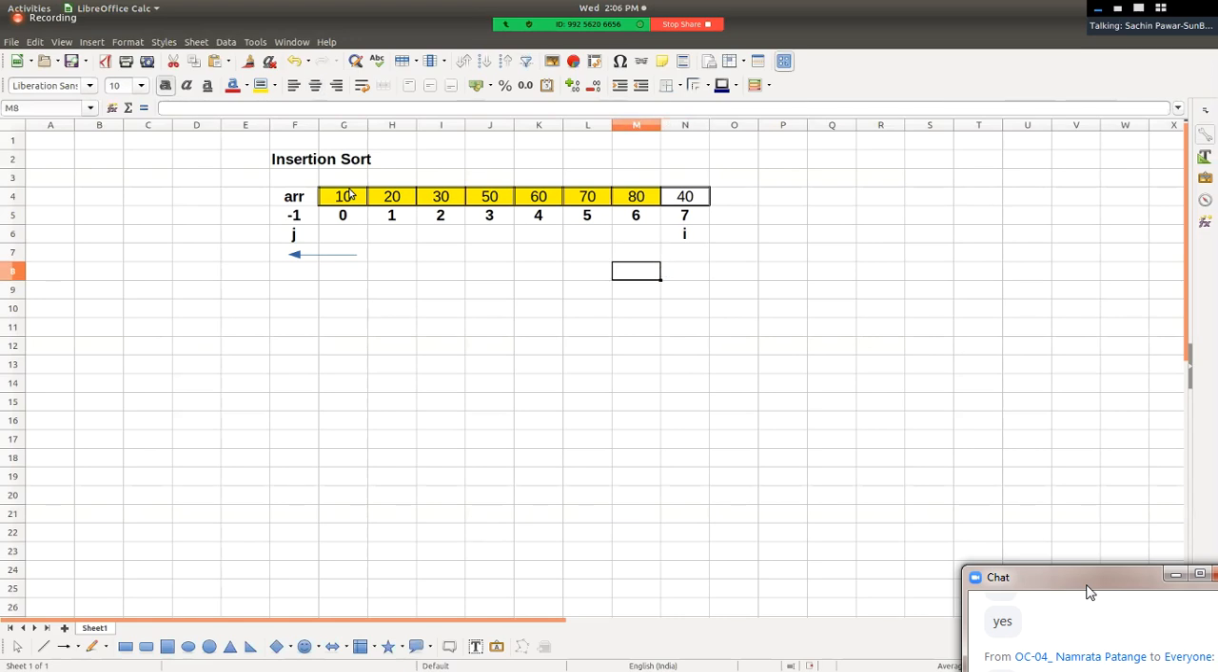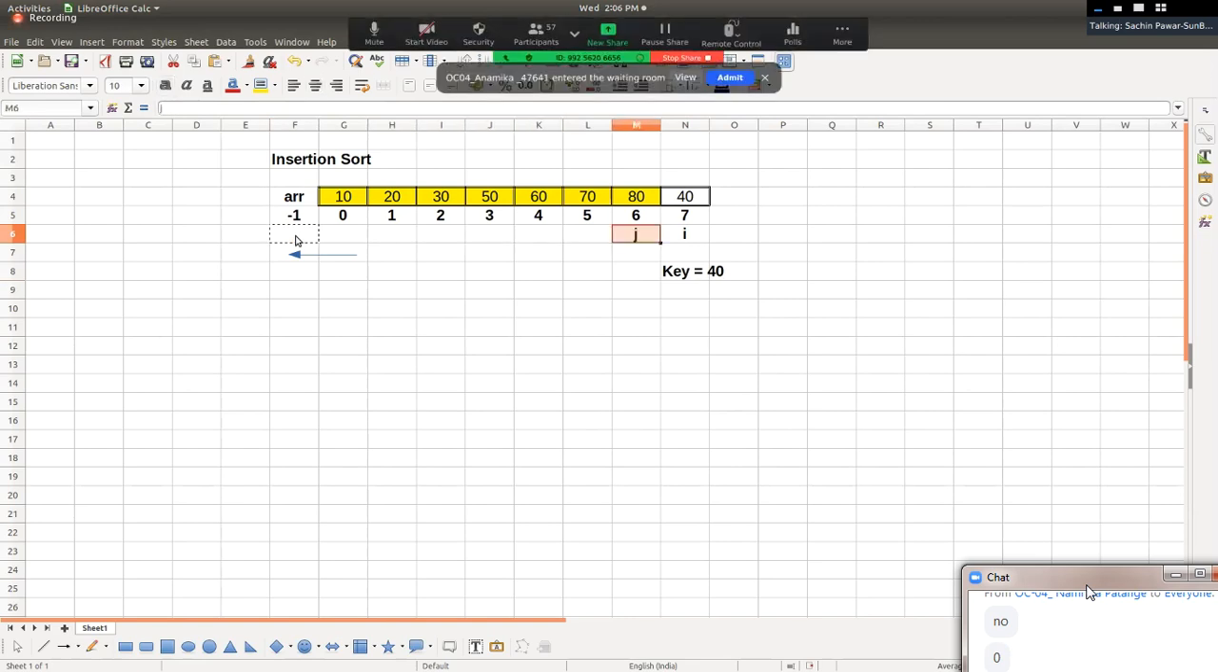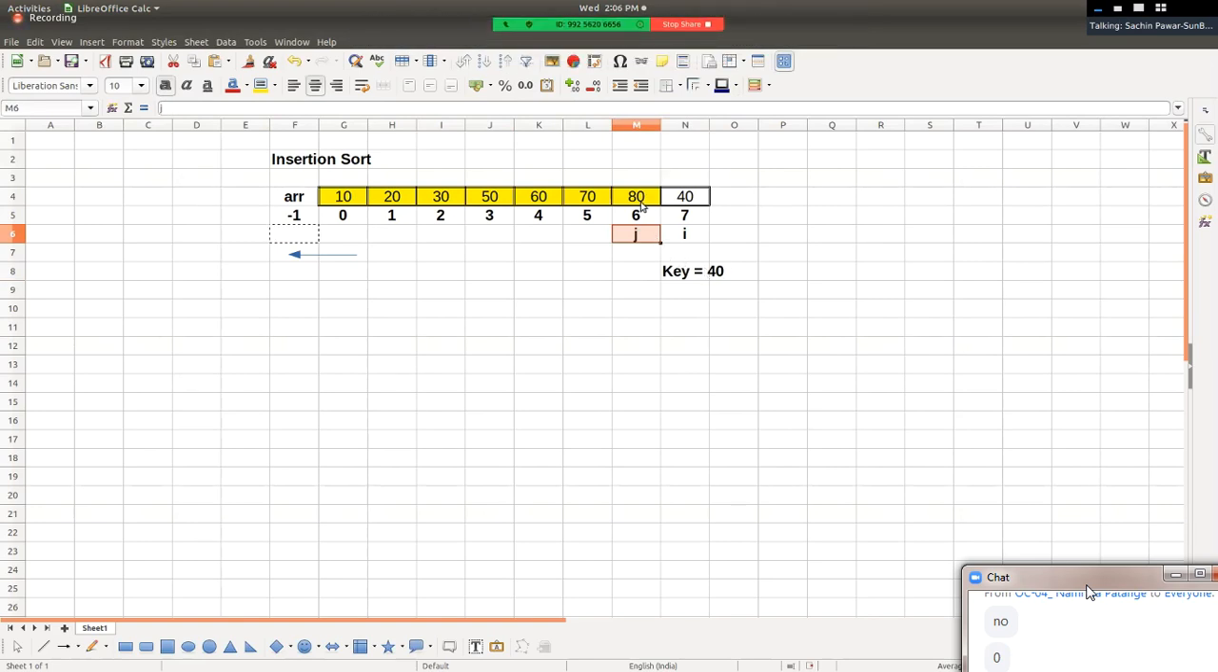So for this iteration, what will be the value of key? Value of key will be equal to 40. Right? Again, we need to find its appropriate position, and at its appropriate position, we want to insert it. So to find its appropriate position, we compare value of key with all elements which are in our left hand from right to left. So 40 gets compared with 80. Is 40 less than 80? Yes, and hence 80 should shift towards the right by one position. J minus minus. Is 40 less than 70? Yes, so 70 will also shift. J minus minus.